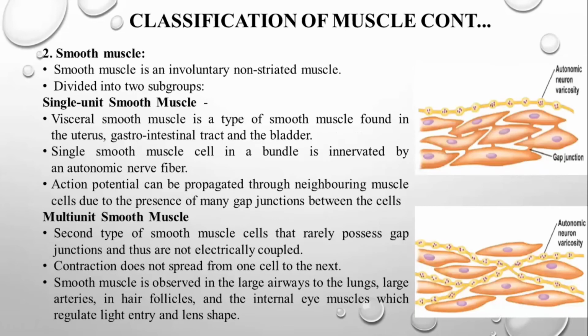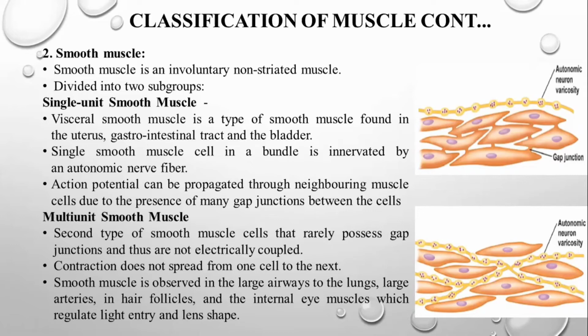Next is smooth muscle. The smooth muscle is involuntary and non-striated muscle, as I said, and it is further divided into two subgroups. One is single unit smooth muscle, and the other is multi-unit smooth muscle. The single unit smooth muscle is also called visceral smooth muscle. It is a type of smooth muscle found in the uterus, gastrointestinal tract, and the bladder.